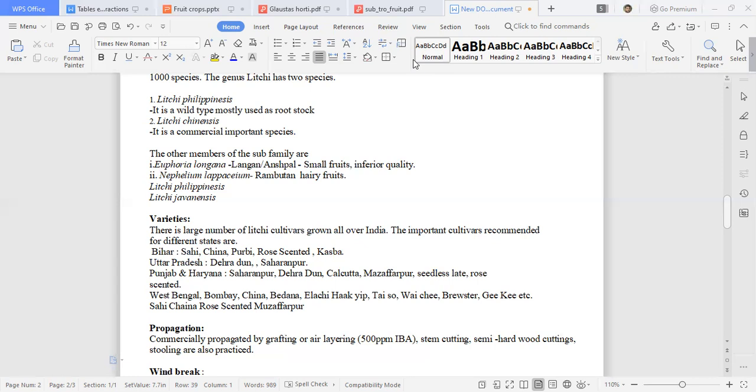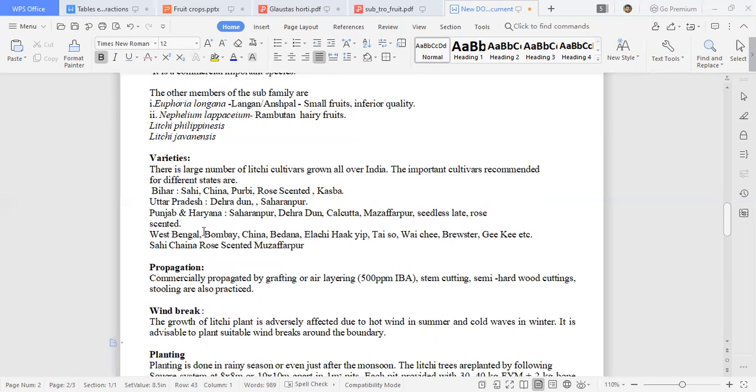So air layering procedure, you should have a very good idea about it. These are all practical type of questions. Air layering is very common in pomegranate also, guava also, then this litchi. In sapota also you are doing air layering, but it is not very common. But in pomegranate it is common. Guava also it is common. Commercial method of propagation means any method which gives a high success rate or survival rate, like 80%, 85 or 90%, or sometimes 100% also.